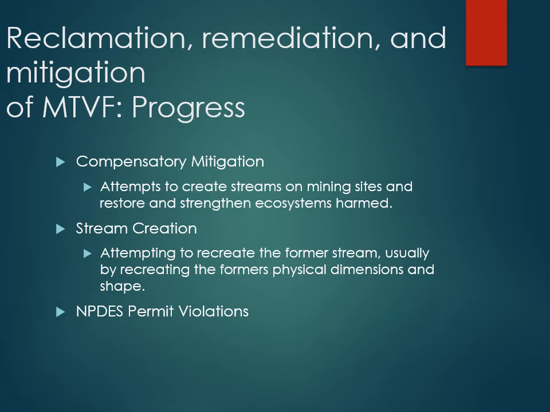Compensatory mitigation are attempts to create streams on mining sites and restoration of ecosystems harmed by these operations. If stream habitats are destroyed, they must find a way to re-establish or restore the affected habitat. Stream creation is the attempt to recreate a former stream, usually by recreating the former physical characteristics of that stream. This may include land leveling and drain reconfiguration for the mines. Though they may be similar, they will not be able to completely replace the original habitat.